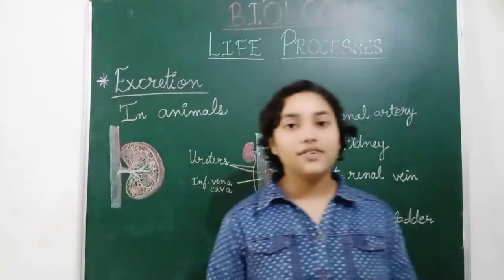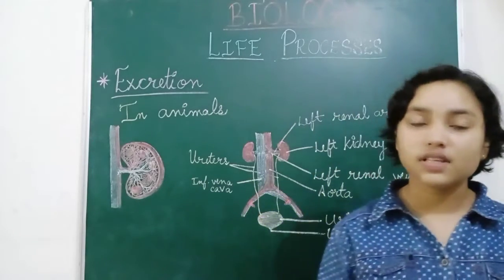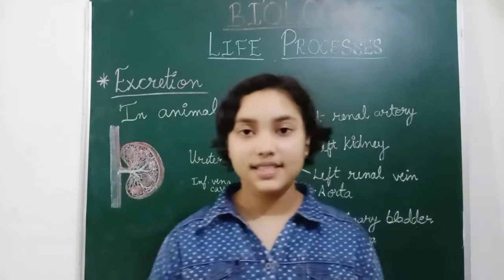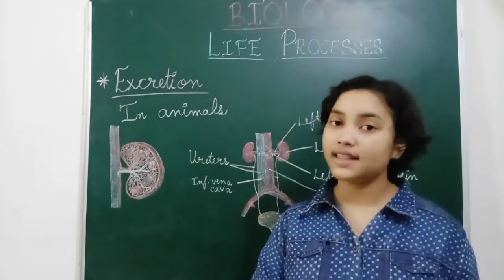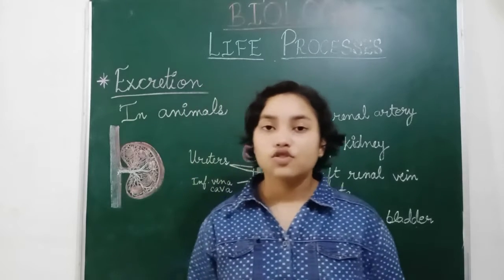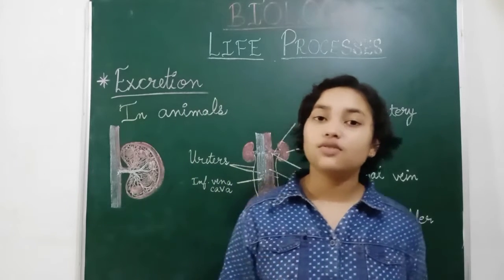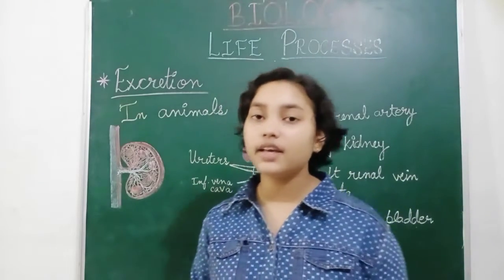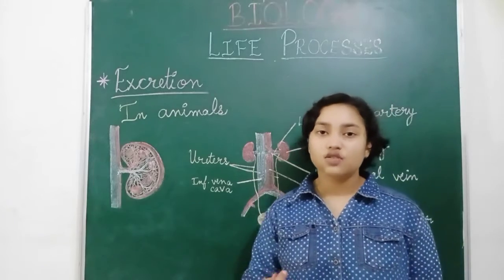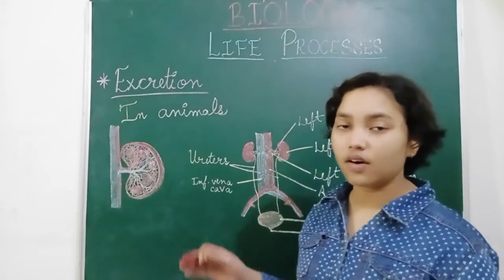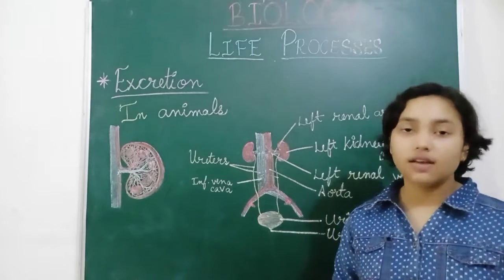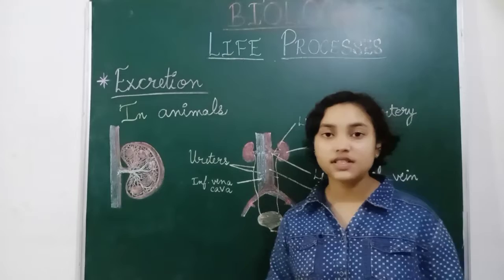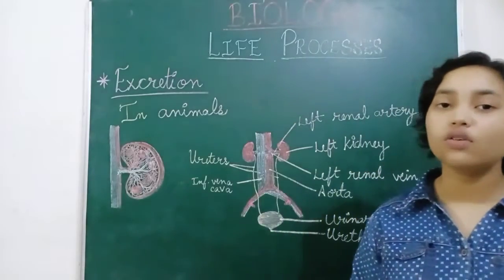Different organisms, such as earthworms, also excrete. Earthworms excrete from their skin because they breathe through their skin, and they excrete also from their skin. So the moist skin of the earthworm is due to their excretion. Their waste products are mainly urea, uric acid, and nitrogenous waste. And similarly in other animals and in humans, the same type of excretion is followed.